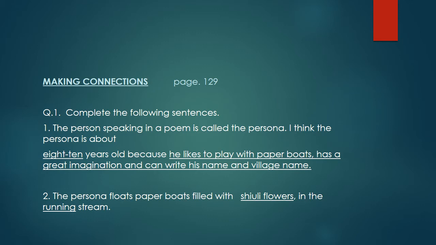Now next is number 2, B. The persona floats paper boats filled with what? Yes, surely flowers. Where? In the running stream. So, the persona floats paper boats filled with flowers in the running stream.